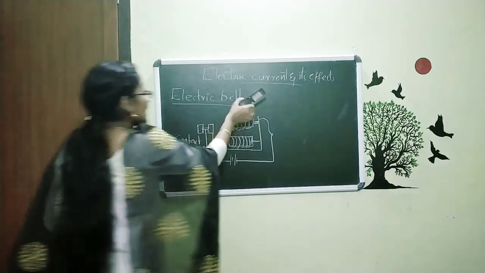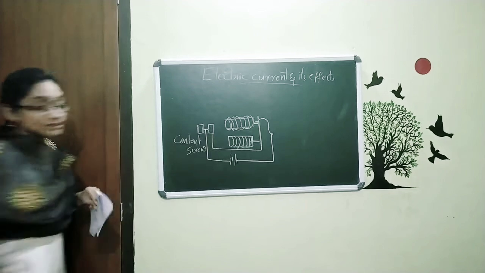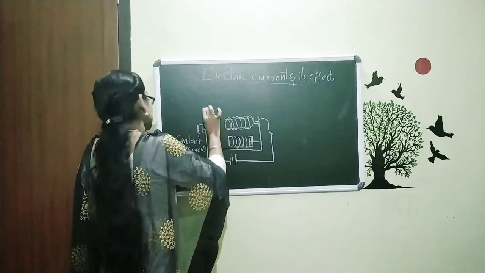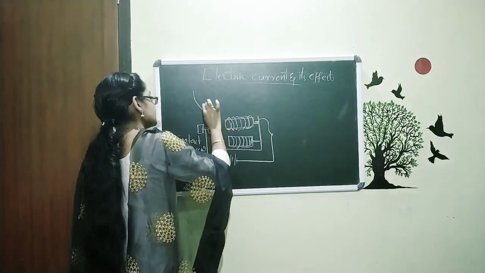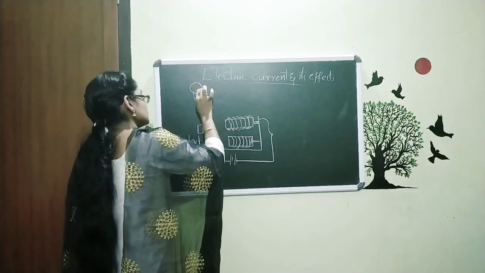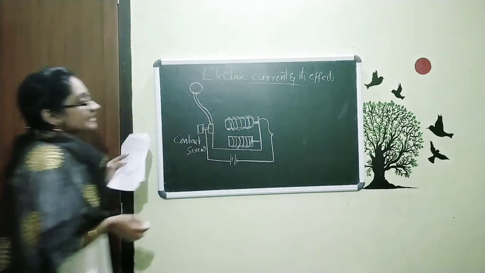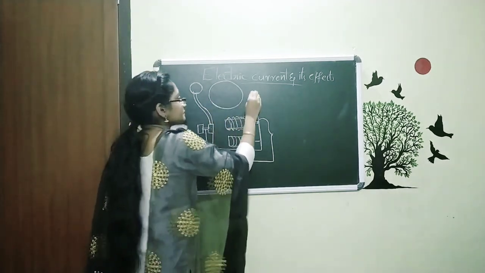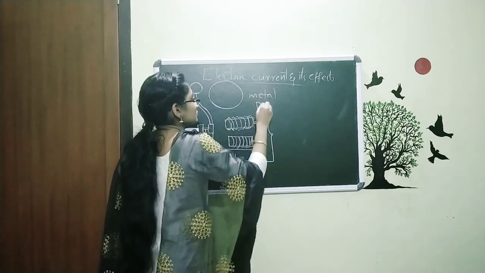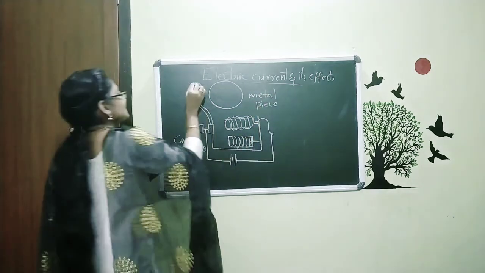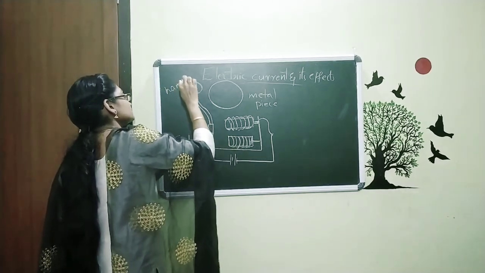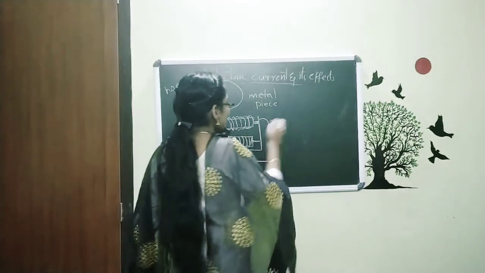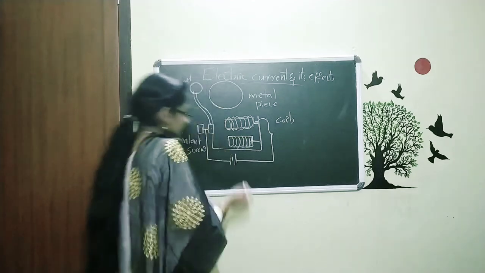And also here we have another type of structure present at the top. With the contact screw, we have a type of hammer, and also a metal piece present here. This is a hammer. This is a contact screw. These are two coils. We have a battery.